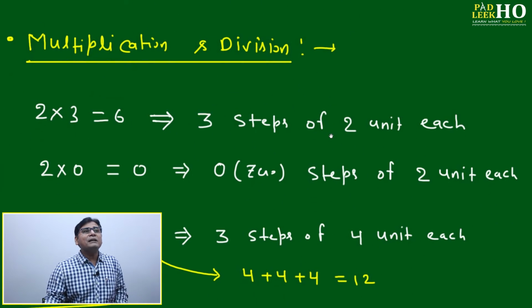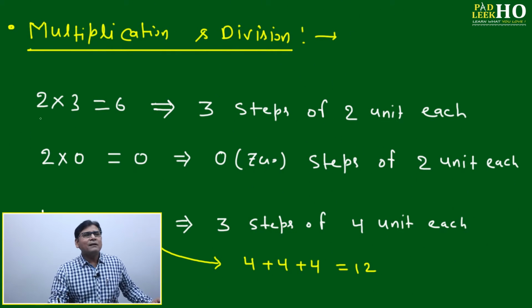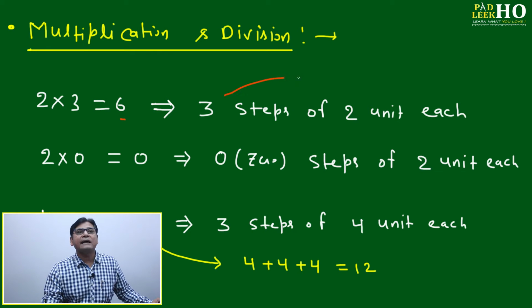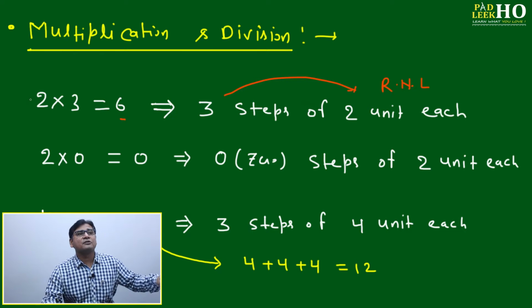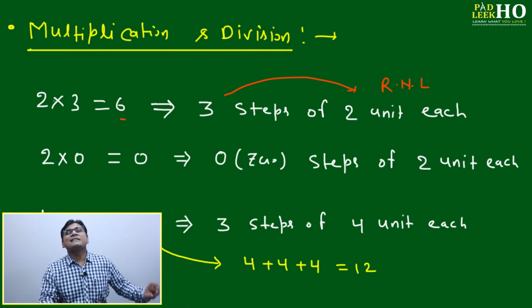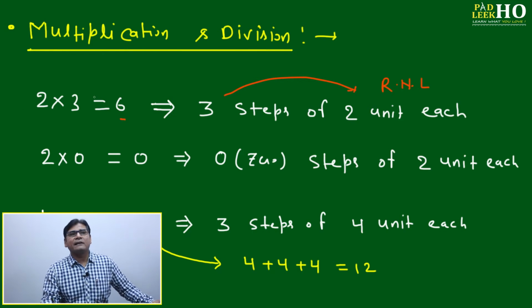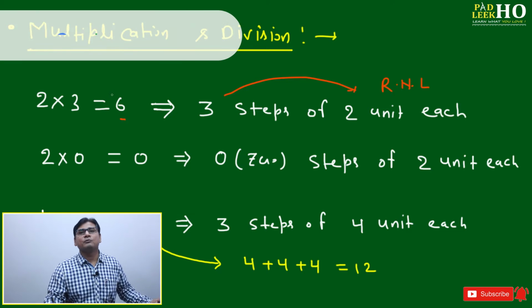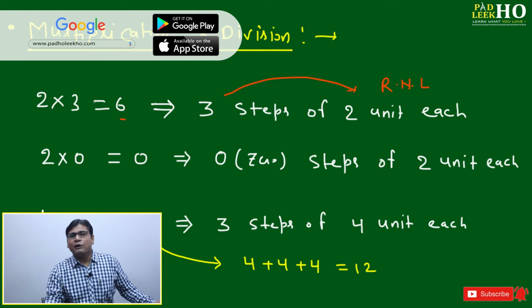Now we'll see multiplication and division. This is very simple. 2 into 3 is equal to 6, meaning 3 steps of 2 units. That is the meaning of multiplication on the real number line. Which direction you should move depends on the mathematical sign of the first number and the second number. Just take the master stroke of RNL, and you will get clarity on which direction you should move. Right direction, left direction, forward and backward. These four are the only variables.